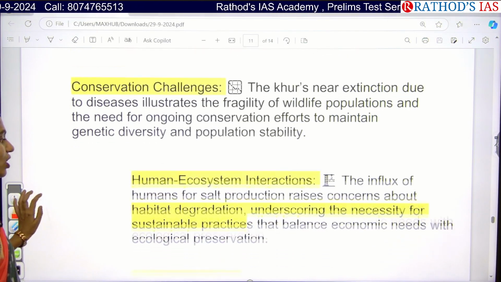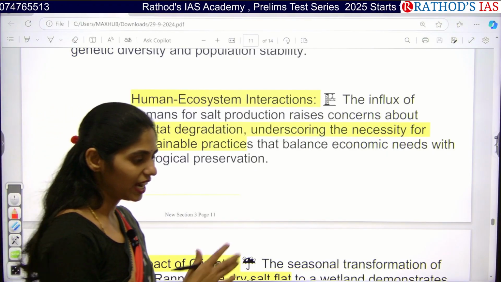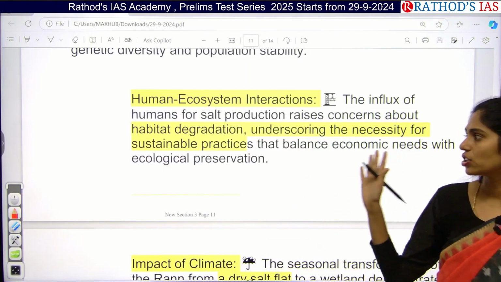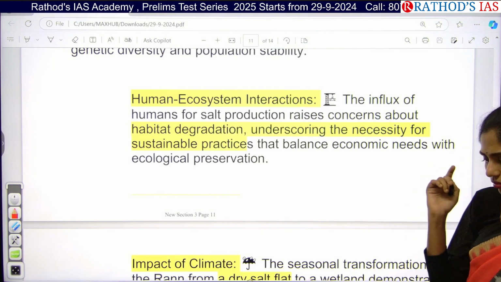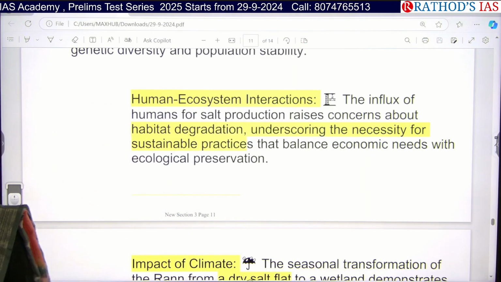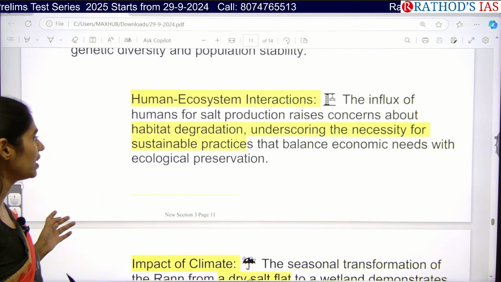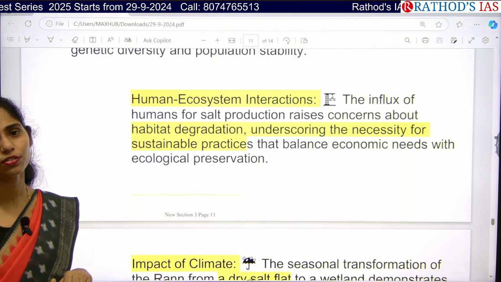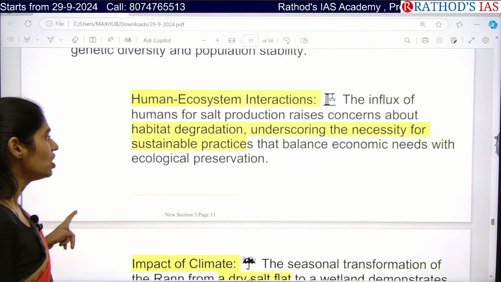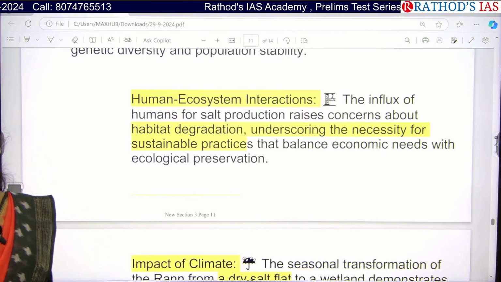Next, human and ecosystem interaction is also happening. During the wetland times in the monsoon season, the people present in that region go for salt production. Whenever they interact with these wetlands, obviously the animals living nearby also interact with the humans. Sometimes it leads to human-animal conflict. There is also encroachment of these areas for salt production by the people, and there is habitat degradation or destruction. So we need to balance economic needs with ecological preservation. This is the need of the hour.